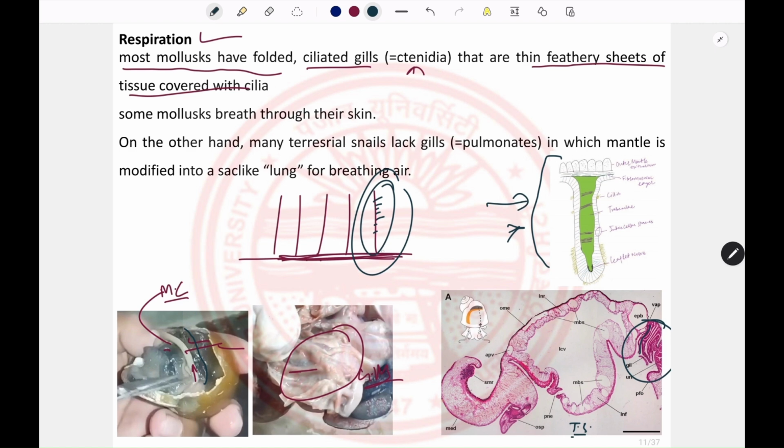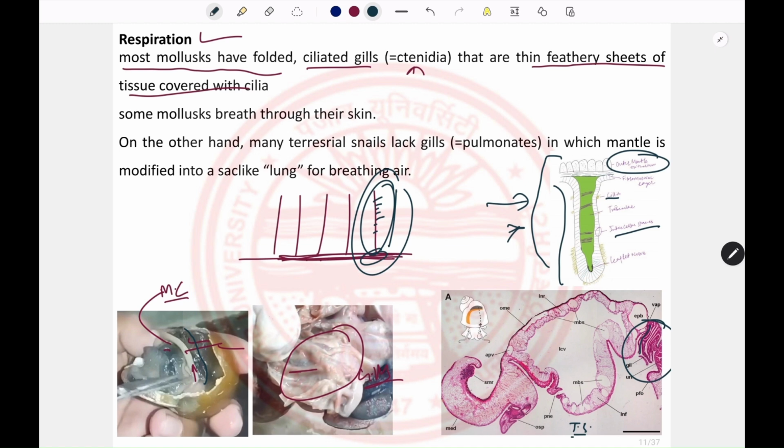Each gill leaflet is attached to the mantle by means of the outer mantle epithelium, and it is a kind of elongated structure that bears numerous cilia on its surface and contains many intercellular spaces, and these intercellular spaces are filled with blood.